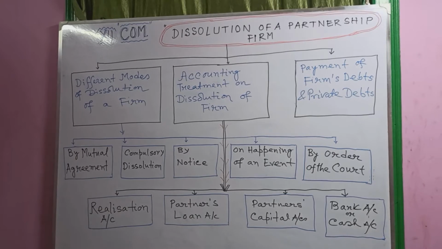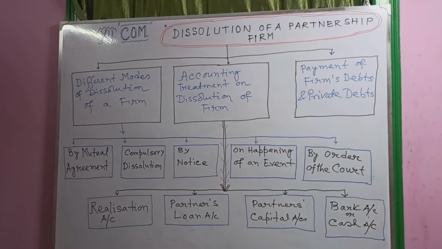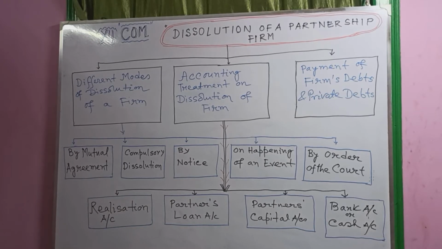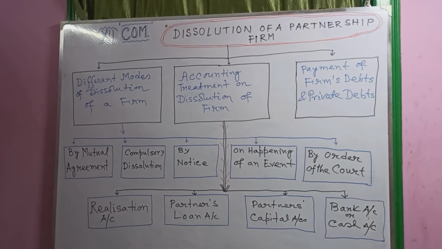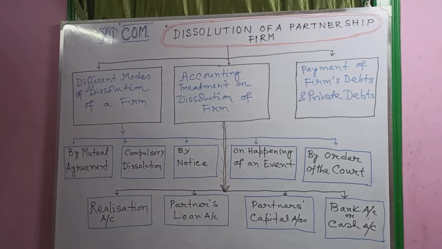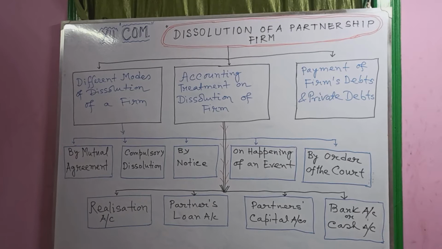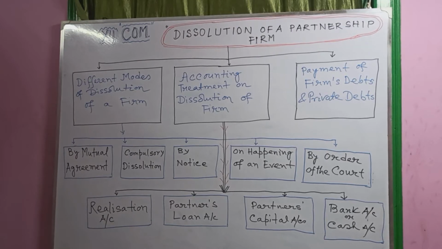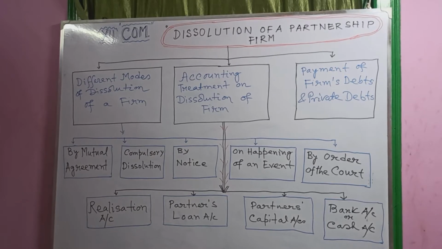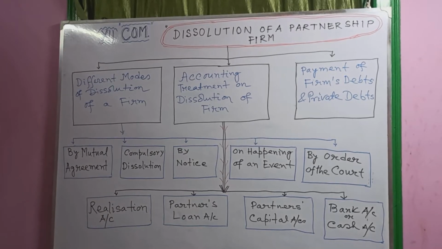Next, on the happening of an event. Under the Partnership Act, Section 42, a firm may be dissolved on the happening of any one of the following: on the insolvency of a partner, on the death of a partner, on the fulfillment of the object for which the firm was formed, or on the expiry of the period for which the firm was formed.